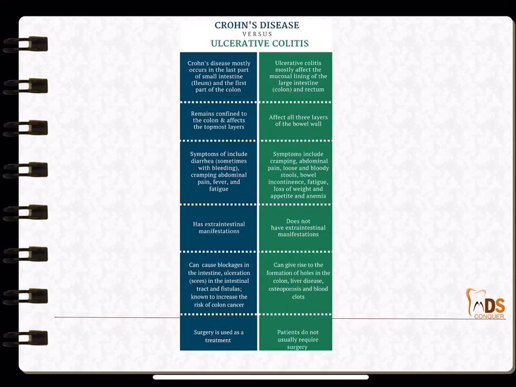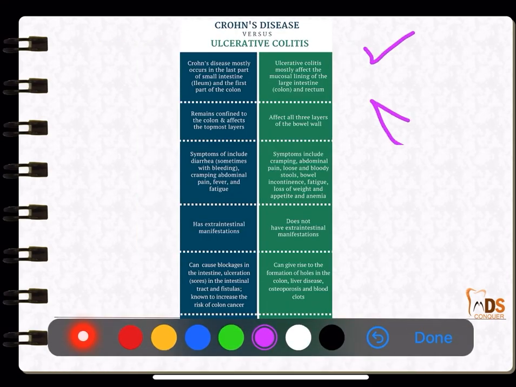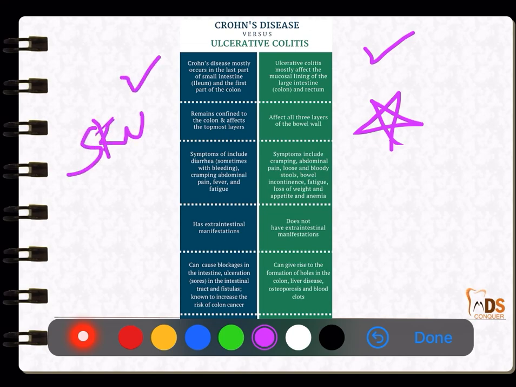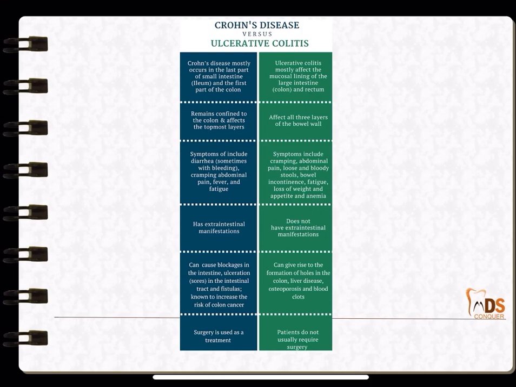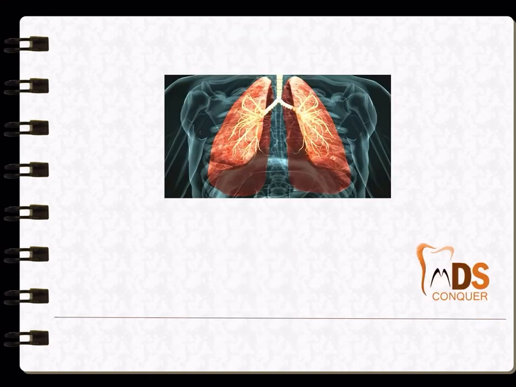And again, the differences between Crohn's and ulcerative colitis, which are inflammatory bowel diseases. So, Crohn's disease mainly shows skip lesions. Okay, so that is a major important point related to Crohn's disease, and it also shows caseating necrosis and it is slightly granulomatous. So, Crohn's disease is quite important again, and just have a look at the other differences as well. So, that is regarding the GIT.